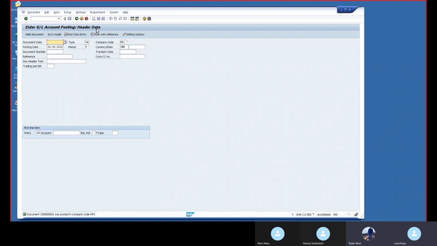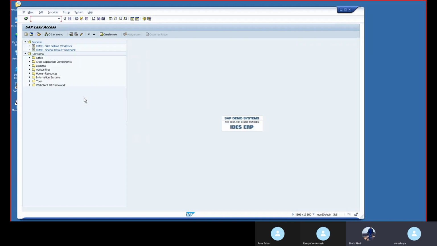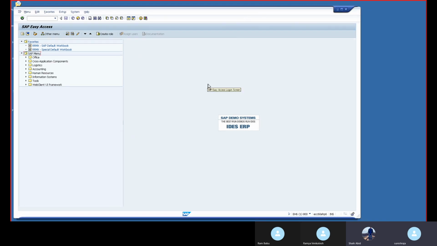Okay, previously we have posted some entries and checked the reports, correct? Those are all the posted entries. Once posted, that is final. For a wrong entry also a document number will come, and for a right one also. Another thing is we cannot delete the entry. Deletion is not possible in SAP. If it is wrong, that is a different story. Now the concept, parking.